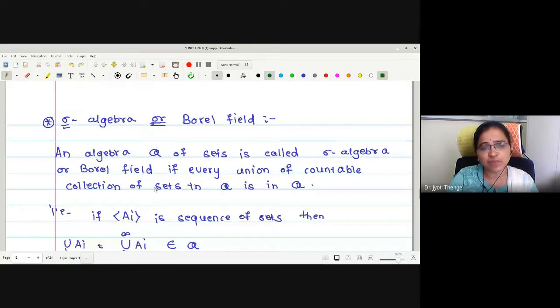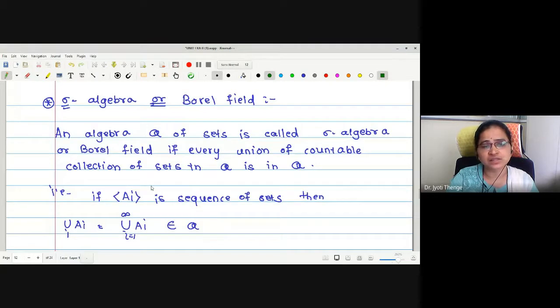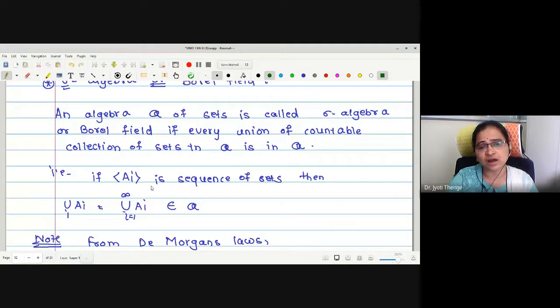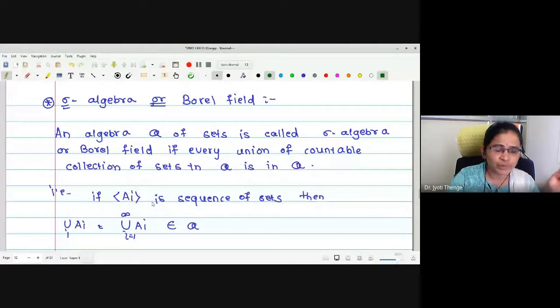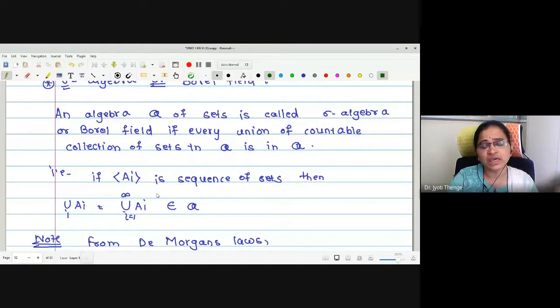Next comes the sigma algebra concept. In an algebra, we have just stated that the algebra must be closed under complementation and finite union. If we generalize the concept to closedness under countable union, that is, from finite union to the union of a countable collection, then the algebra is said to be a sigma algebra.